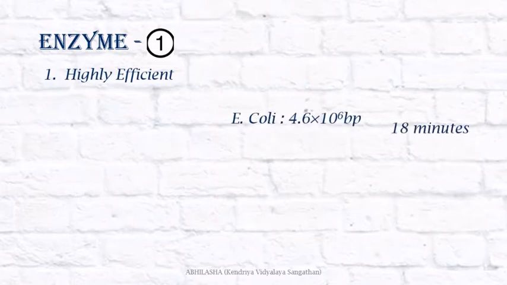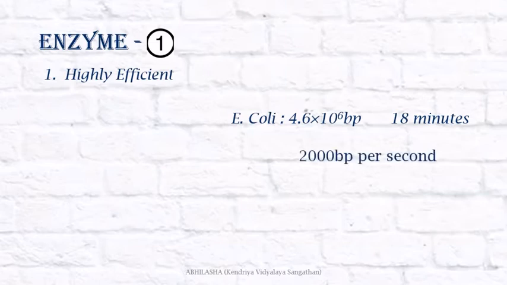Now this enzyme is very efficient, it's fast. E. coli has only 4.6 into 10 to the power 6 base pairs, and it takes only 18 minutes to replicate it, which means an average rate of polymerization of around 2000 base pairs per second.